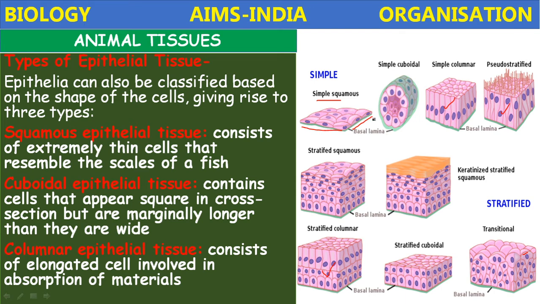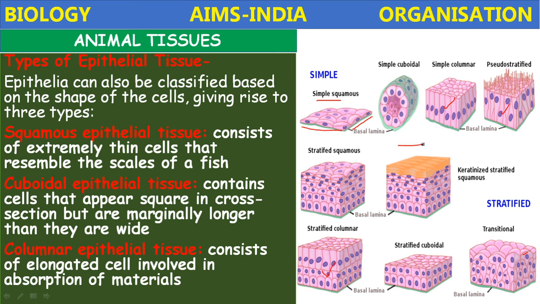You can compare the cells of squamous, cuboidal and columnar. In squamous, like the scales of a fish, very thin cells are present. In cuboidal, the cells are square like and longer than they are wide. But in the columnar, they are elongated cells. They are involved in the absorption of materials.